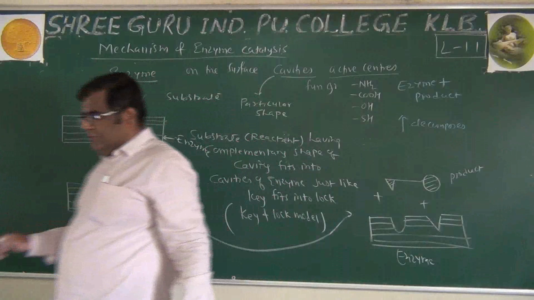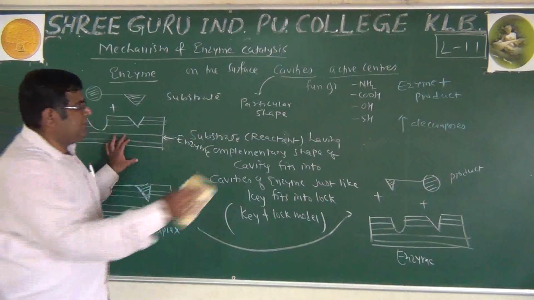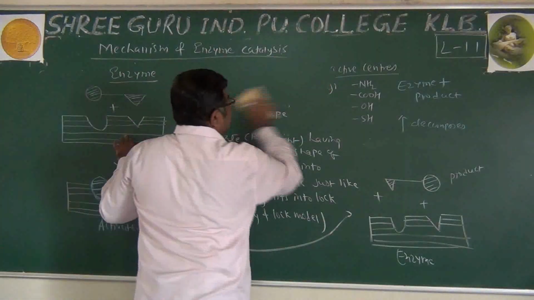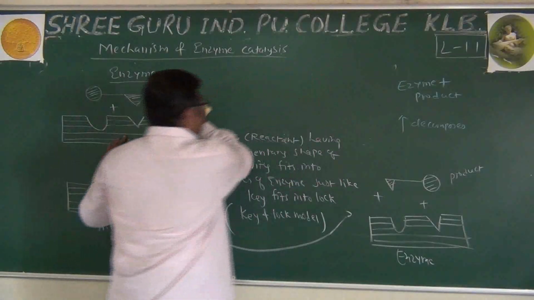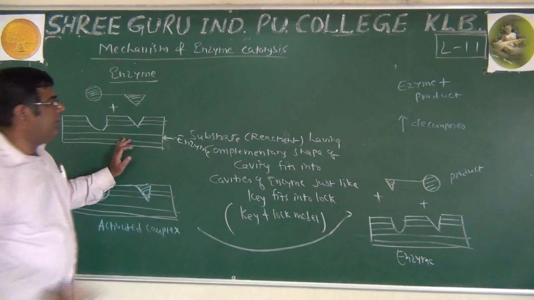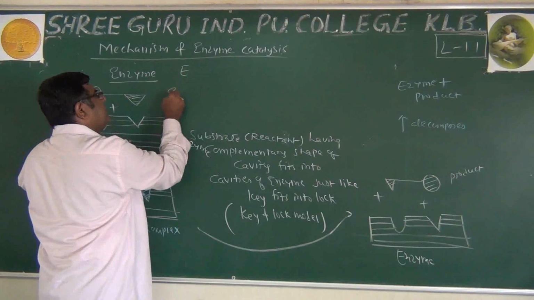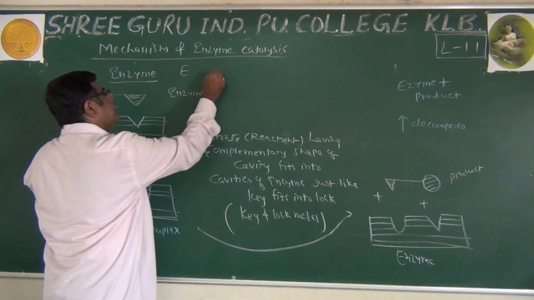If you want to write this in 2 steps, if any question comes in examination, these 2 steps we have to write. E is nothing but enzyme.